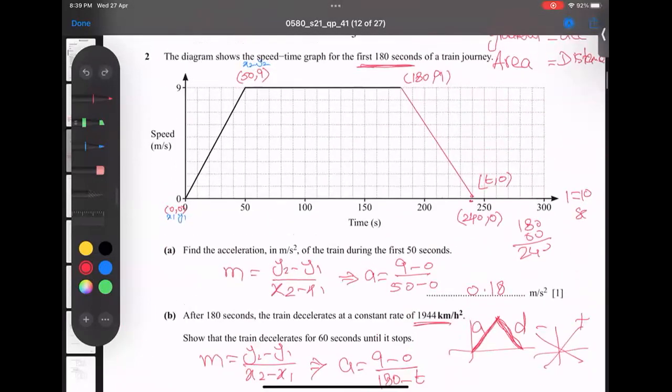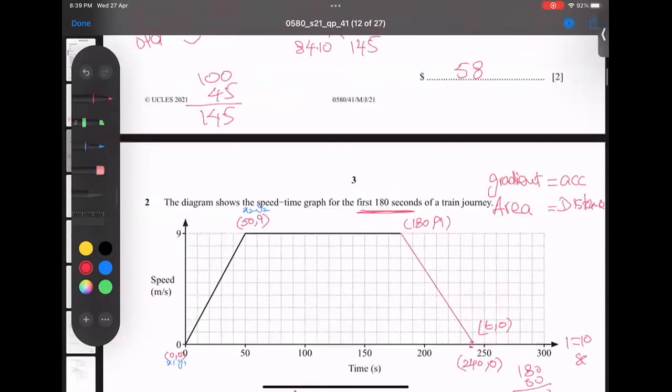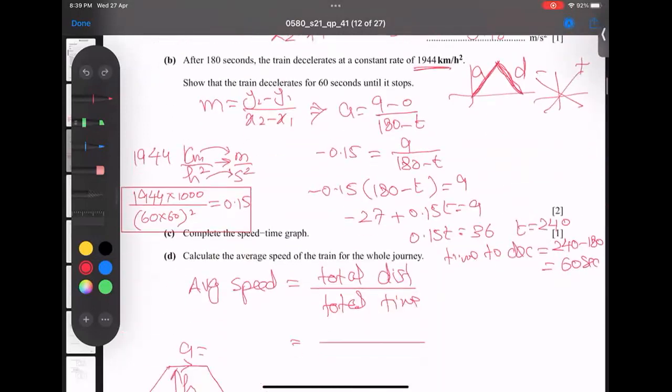And if we talk about the area of a trapezium, I make it here a rough idea. This is called the A value, this is called the B value, and the gap between them is called the H value. The A value is the top. This gap is called the A value. So 180 minus 50 becomes 130. So 130.